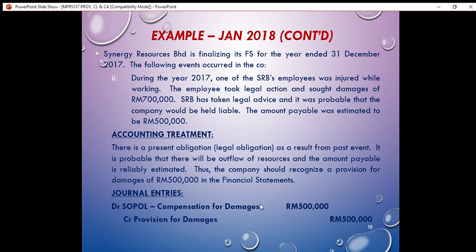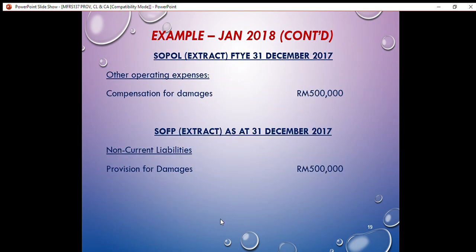Next, these are the extracts of SOPOL and SOPI. In the SOPOL for the year ended 31st December 2017, we have to disclose the compensation for damages under other operating expenses.